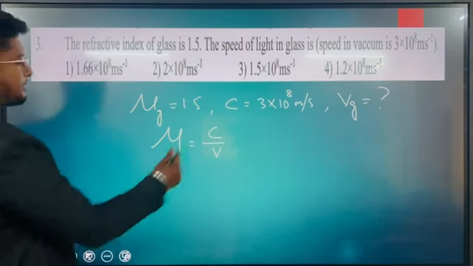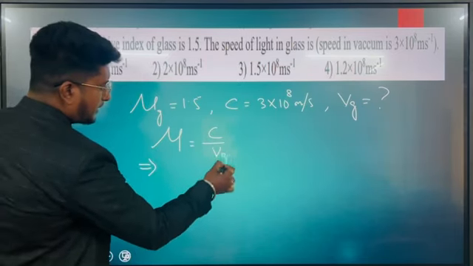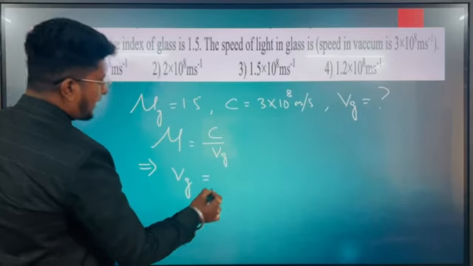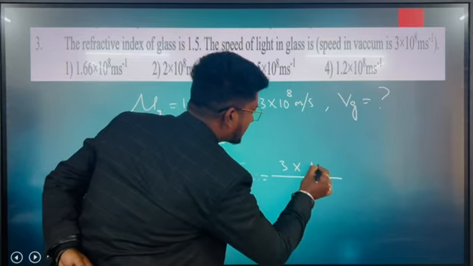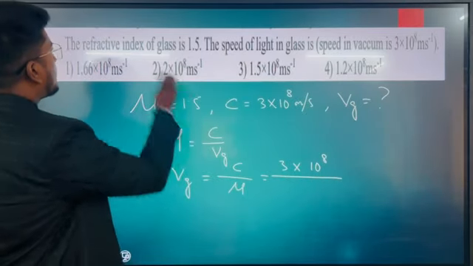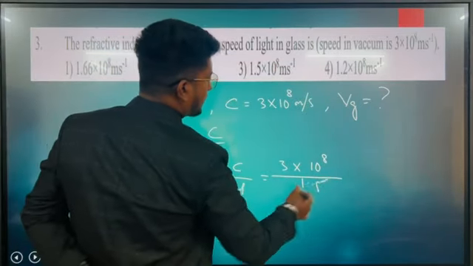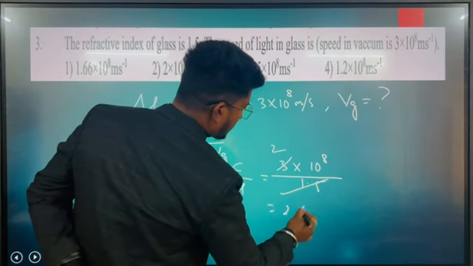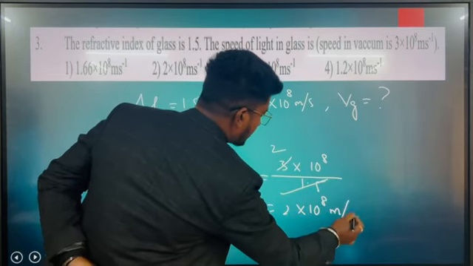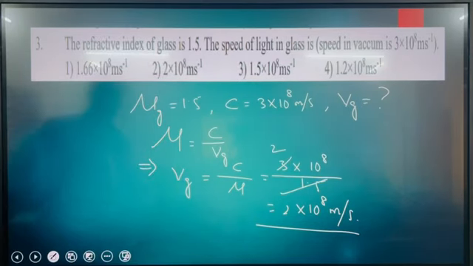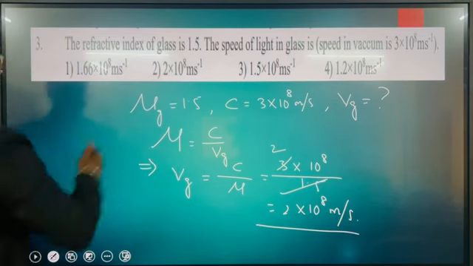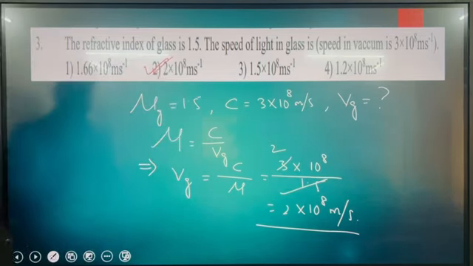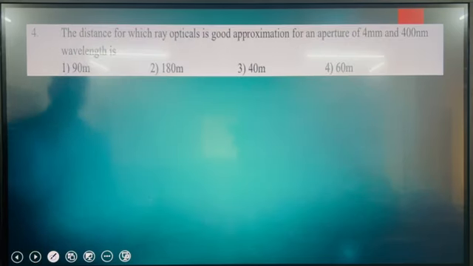So from here, can I write this v as Vg? So Vg, speed in glass, will be equal to c by mu. What is c? Speed of light, 3 into 10 to the power 8, divided by mu, refractive index 1.5. So this is equal to 2 into 10 to the power 8 meter per second. That means option number 2 is your correct answer. Okay, now let's move to question number 4.